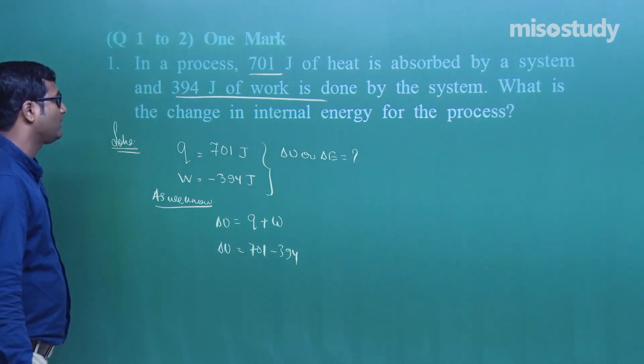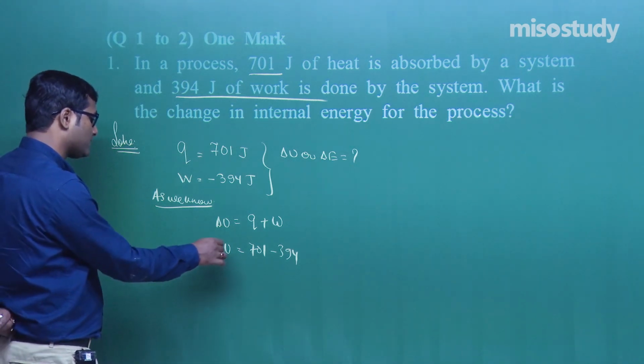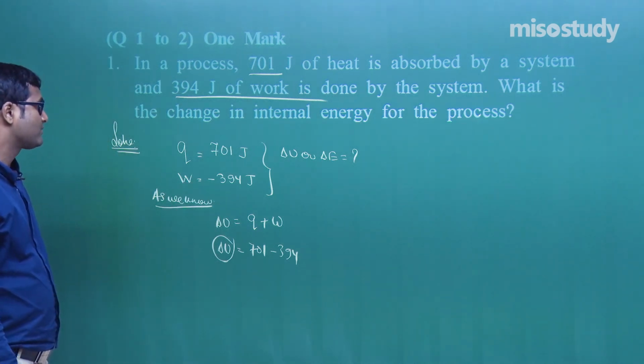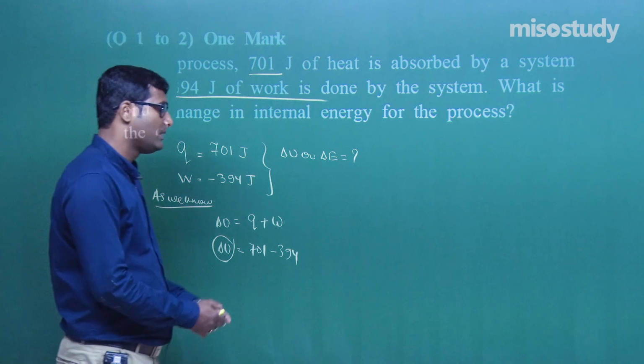After solving, we get the internal energy. Simple question, you can easily solve such questions.